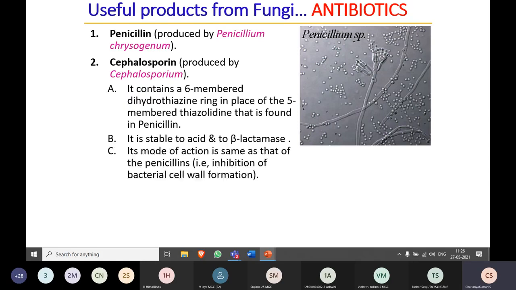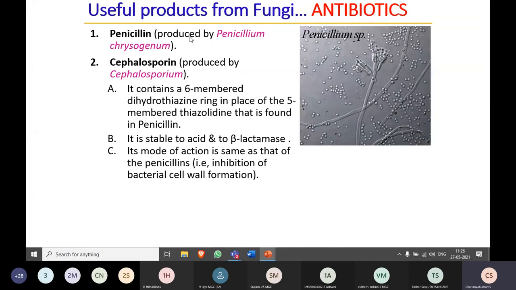Apart from that, we know that Penicillium species are the major producers of the antibiotic known as penicillin. Cephalosporin is also produced by the fungus known as Cephalosporium.